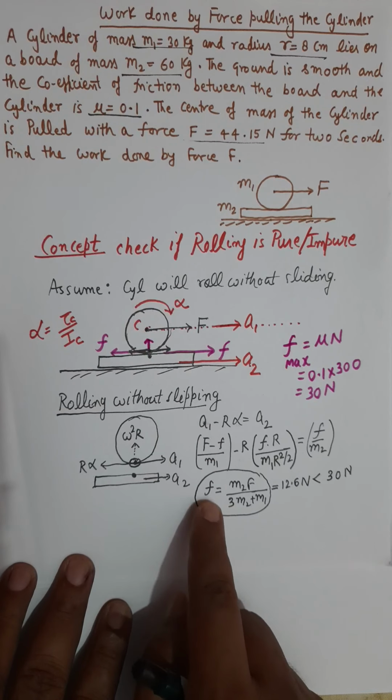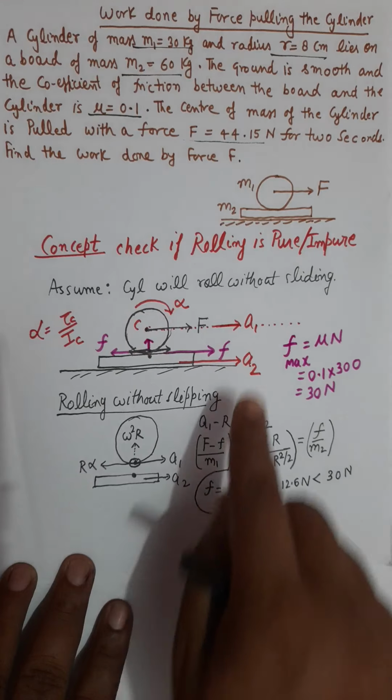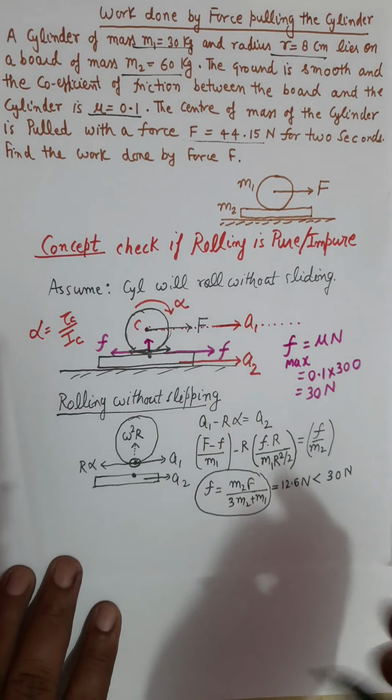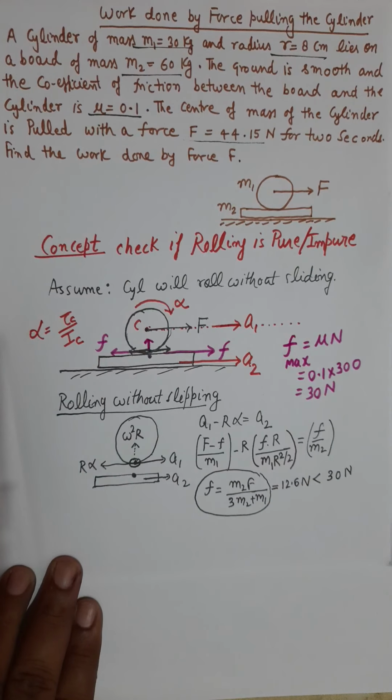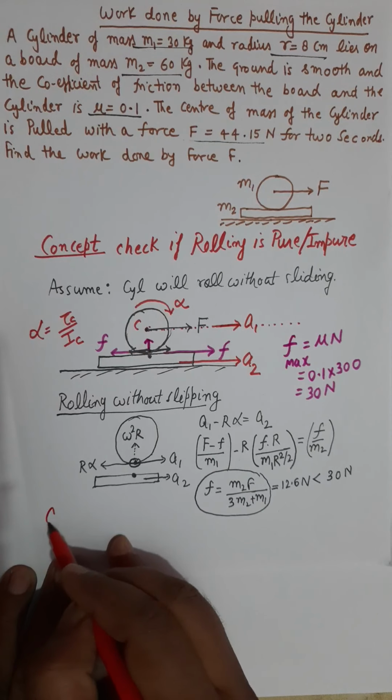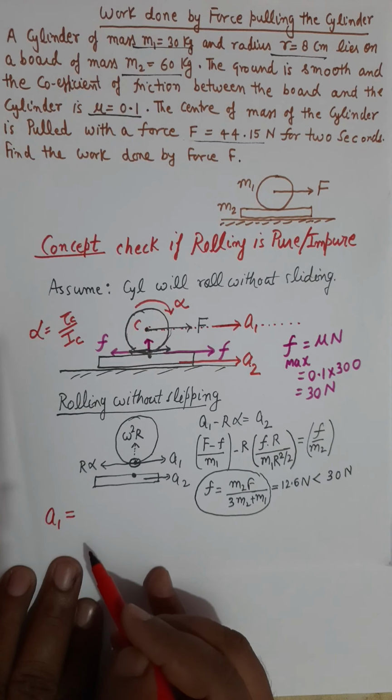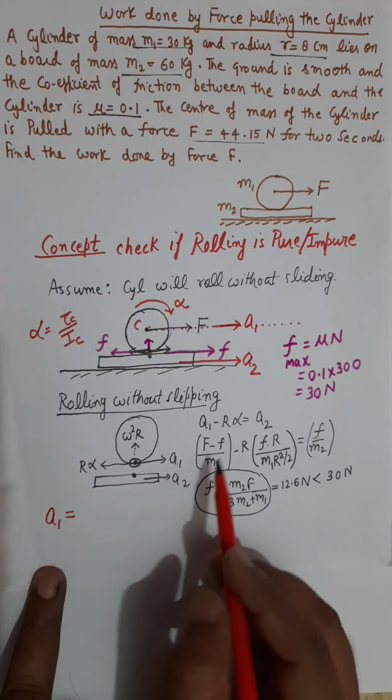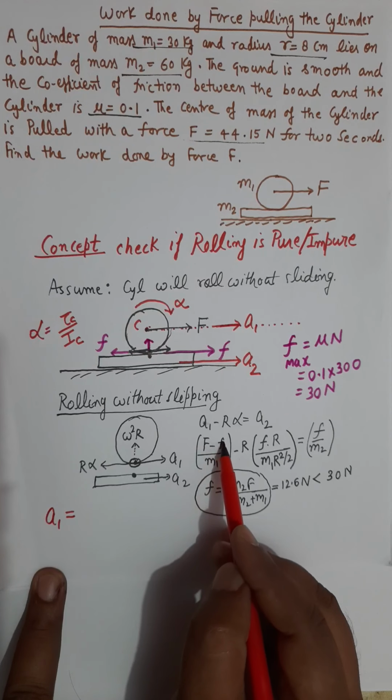So this is the friction force now. And if I accept this value of friction force, then I can find the value of A1. A1, which is the acceleration of the cylinder, is capital F minus small f by m1.